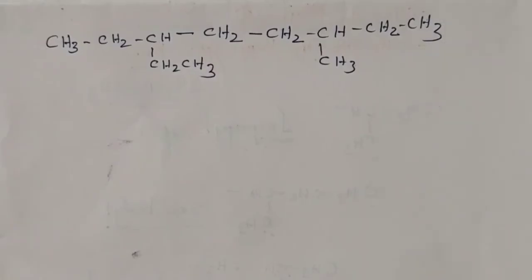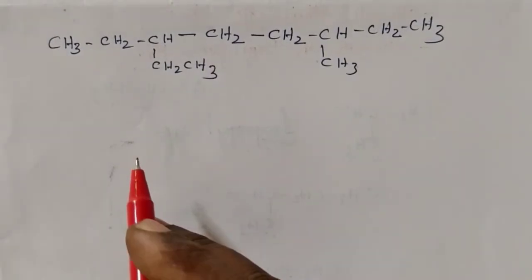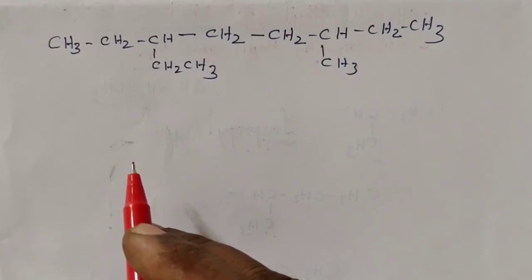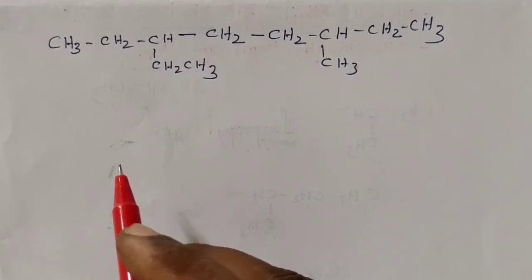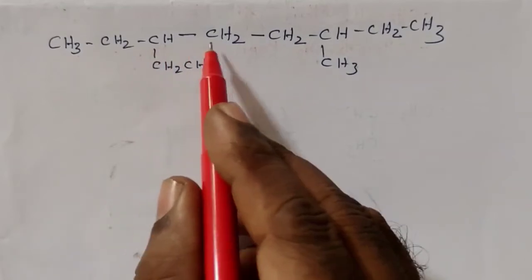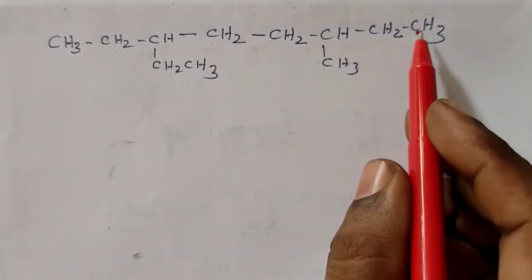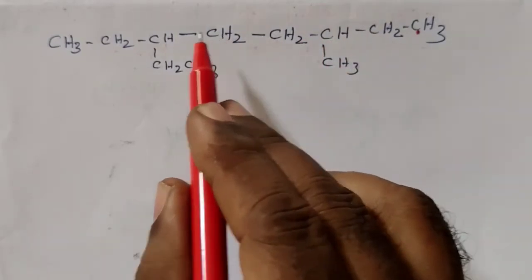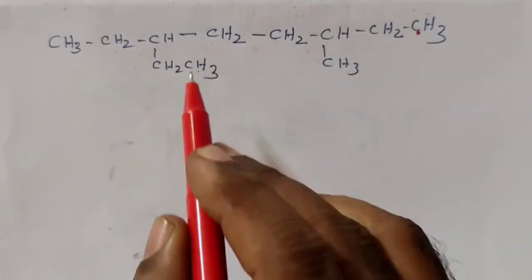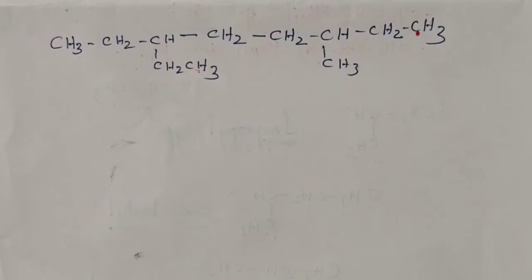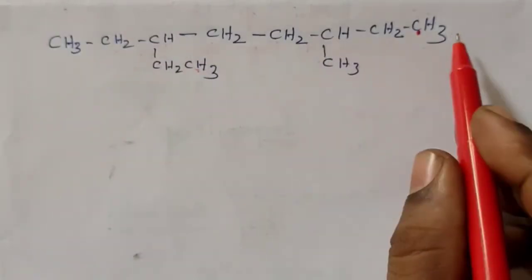Write the IUPAC name of this compound. As usual, first we have to select the longest carbon chain. 1, 2, 3, 4, 5, 6, 7, 8. 8 carbon atoms. 1, 2, 3, 4, 5, 6, 7, 8. 8 carbon atoms is the longest chain.